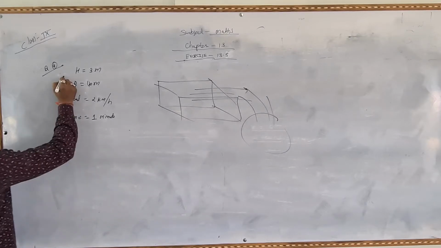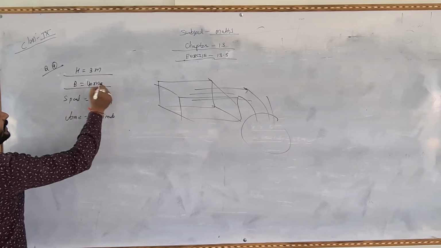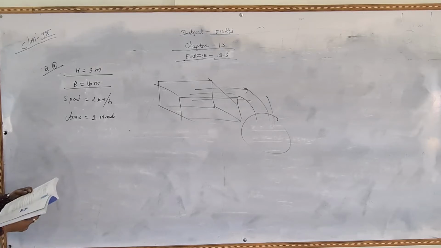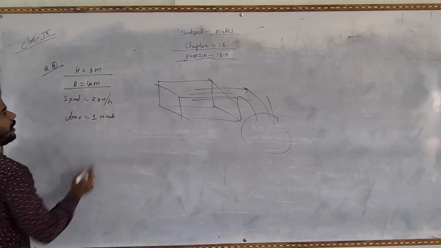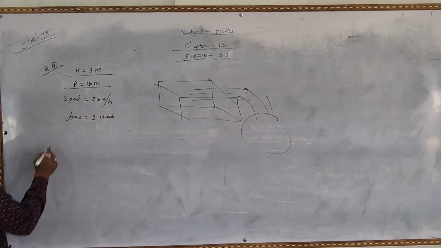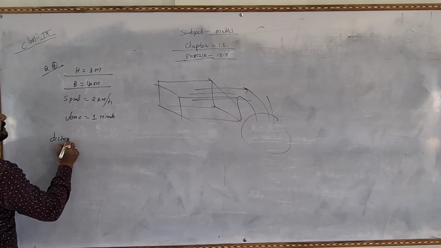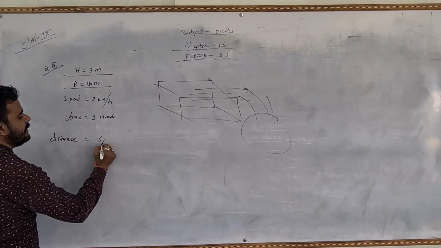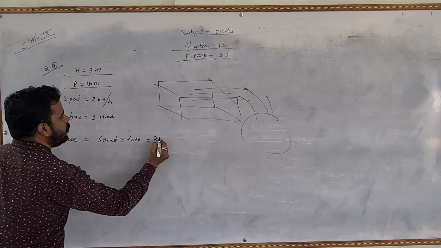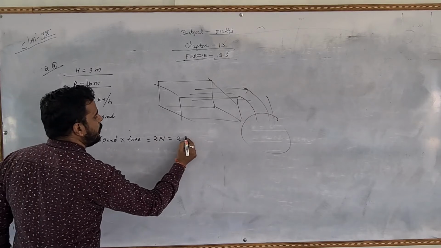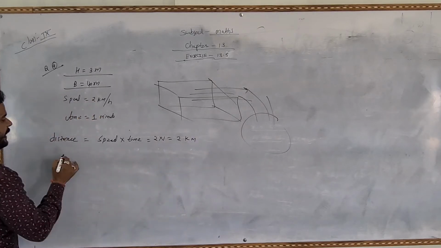So first of all, the height of the river is given 3 meter and the width is given 40 meter. So we have to find out the length of the river. First of all, we will find out the length of the river. So length means speed and time is given, so we can find the distance. What is the formula of distance? Speed into time is the distance. So 2 into 1, then 2 kilometer is the length of the river.